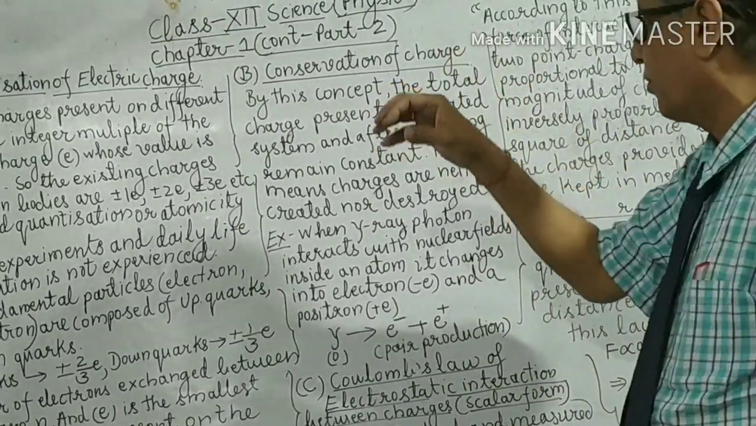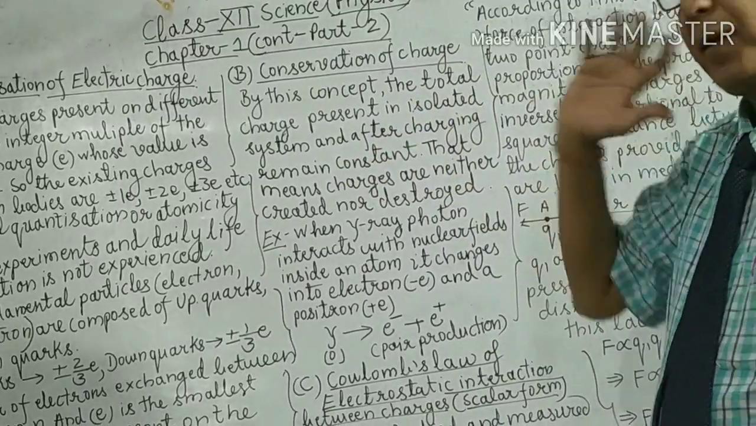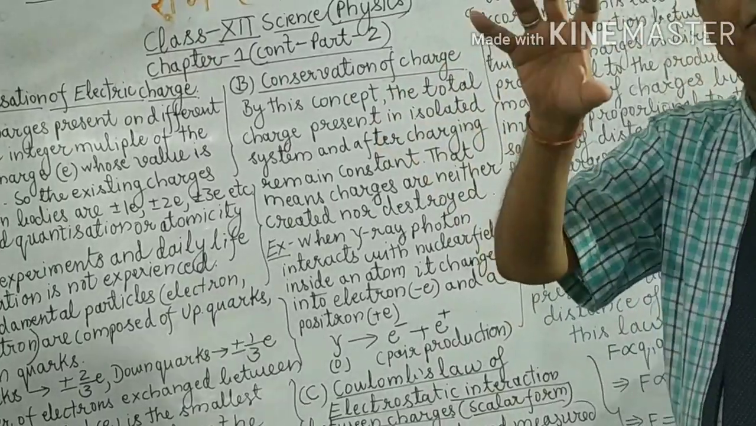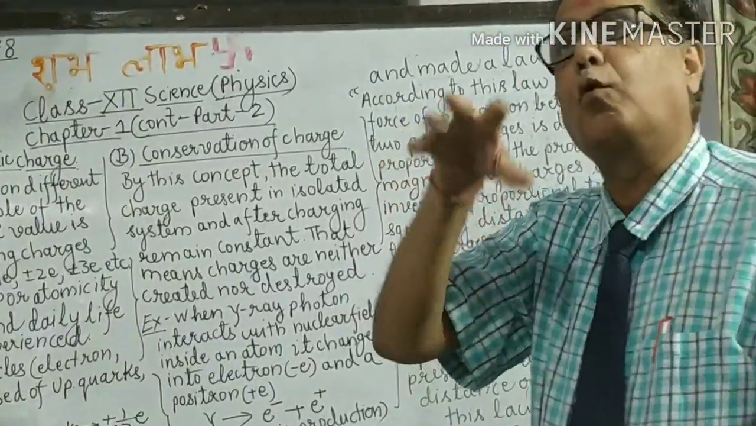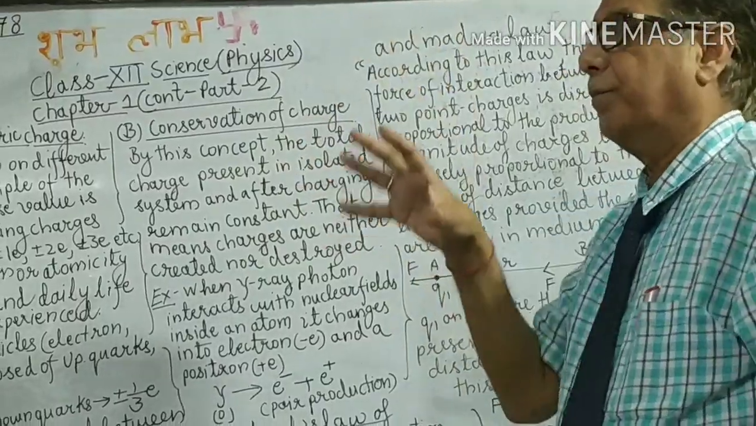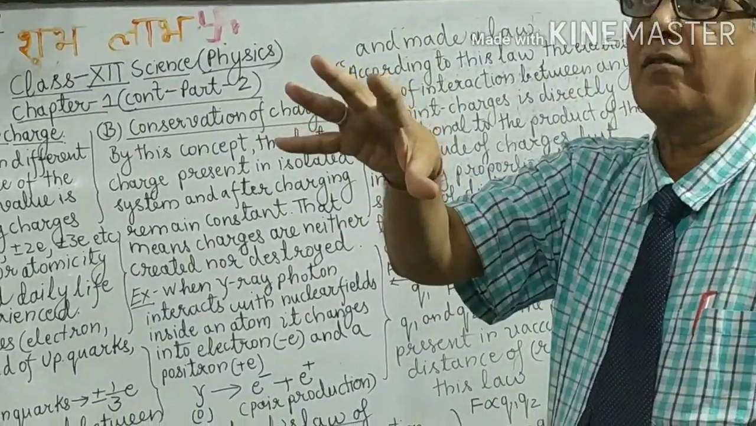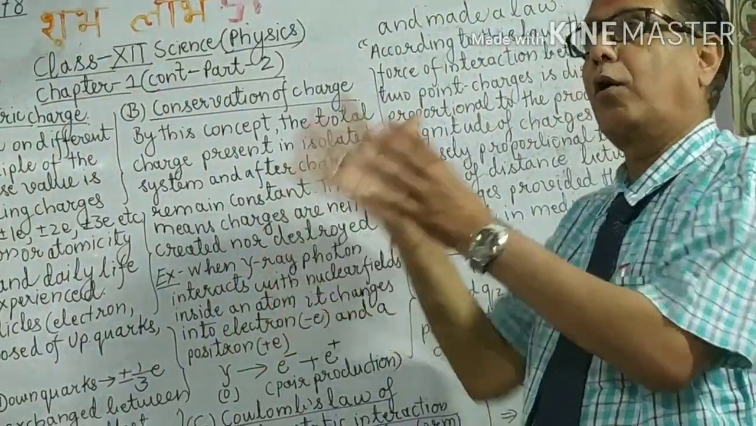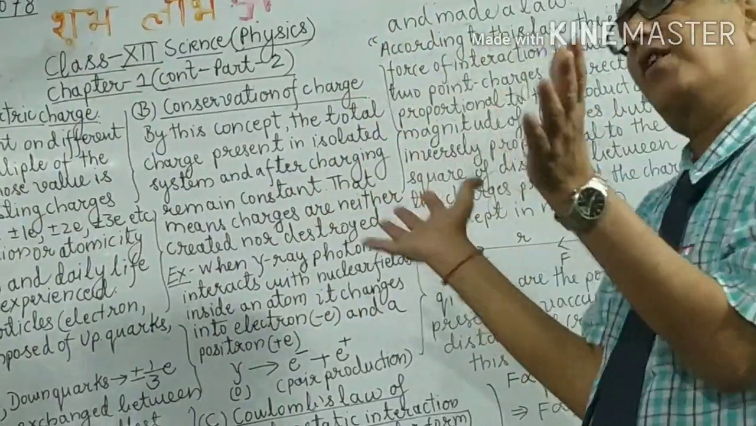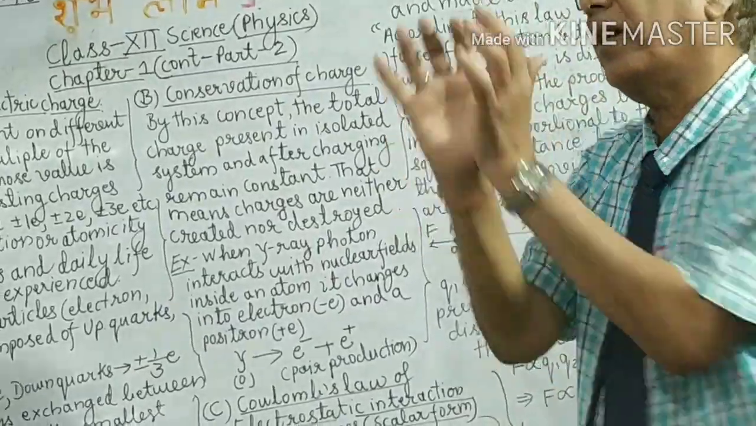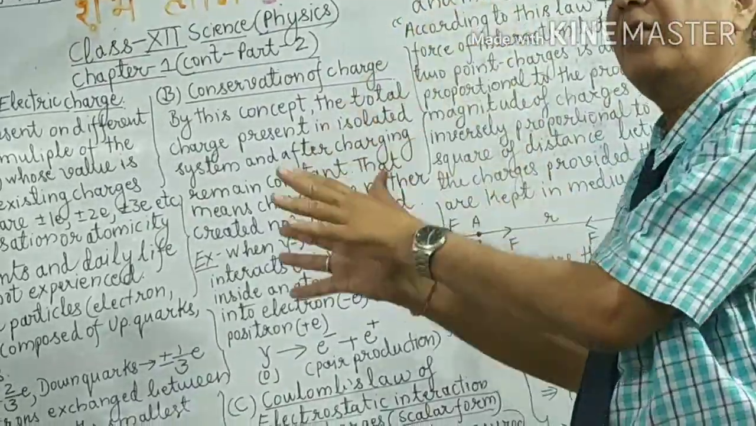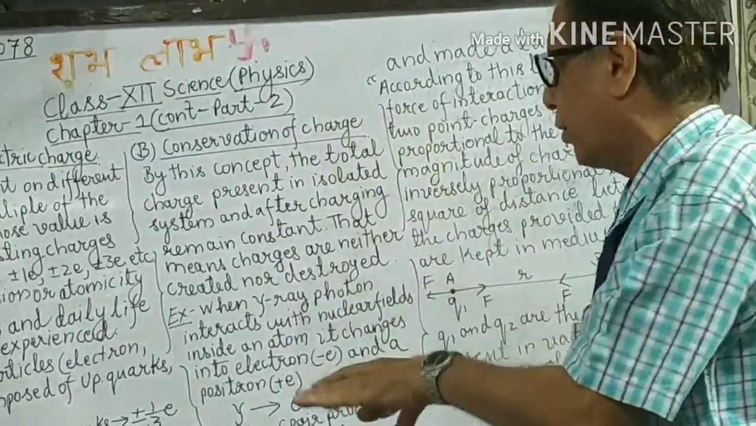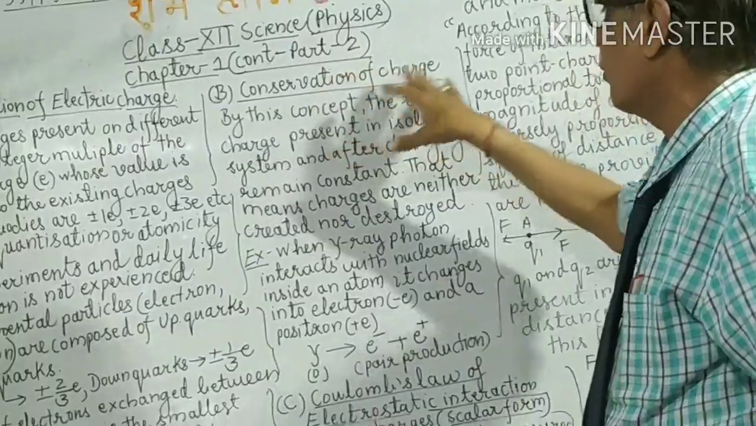Similarly, the charge. We can apply this conservation law on the charge present on a system containing two bodies, or more than two bodies. That system, initially it is neutral, and after charging also it is neutral. Although the transfer of electrons has taken place, before charging and after charging, the charges present on the system remain constant. So this is conservation of charge.